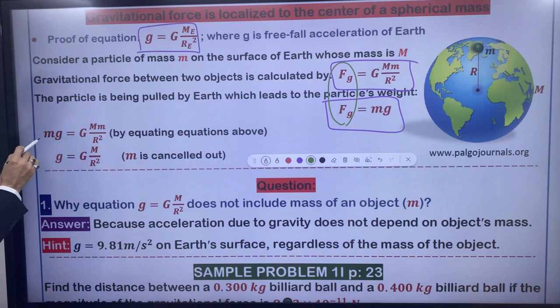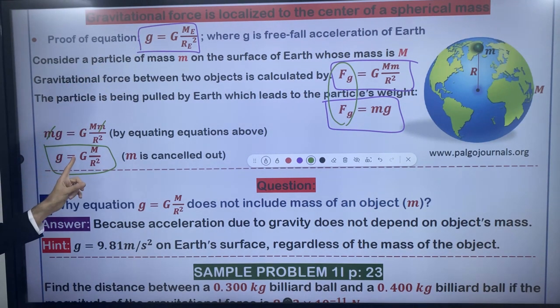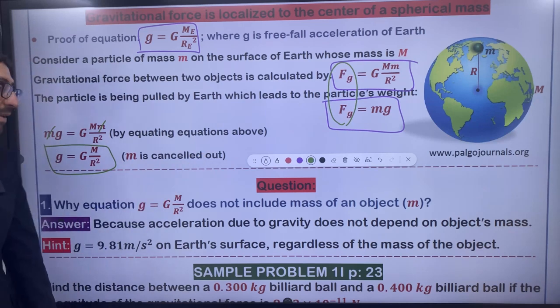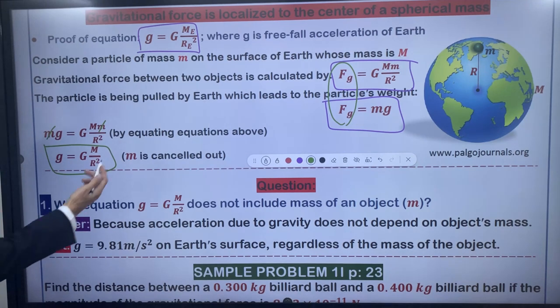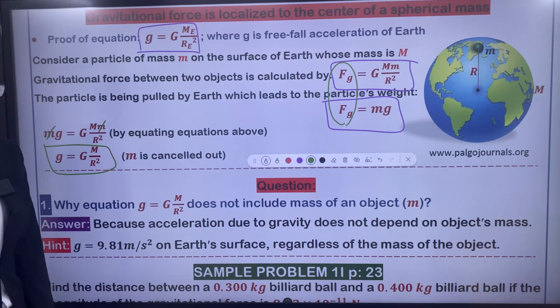Can I cancel out the mass of the object on either side? Yes, it can be. So we got the equation: small g is equal to capital G, capital M over r squared. So small m is cancelled out from the equation, and we could prove the equation. That's it.